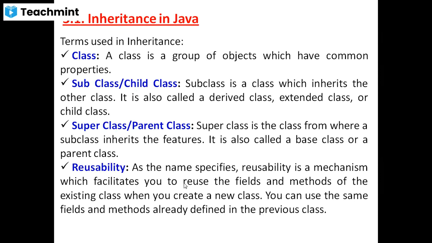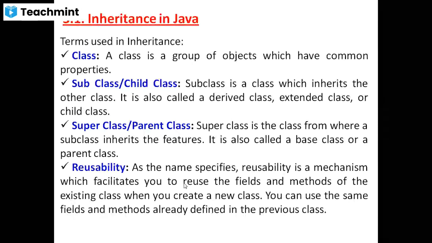Okay. The second term is subclass, also called the child class. Subclass is a class which inherits other classes. Means this class will be created from other classes, meaning old classes. There is an old class, and by using the old class a new class is created. The new class is called the subclass, also called the child class, and child classes are inherited from the parent class. Understood?